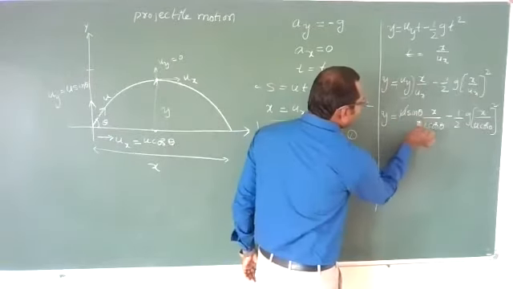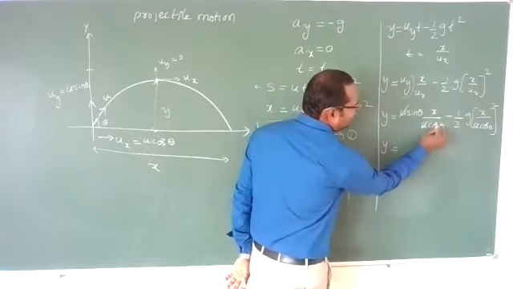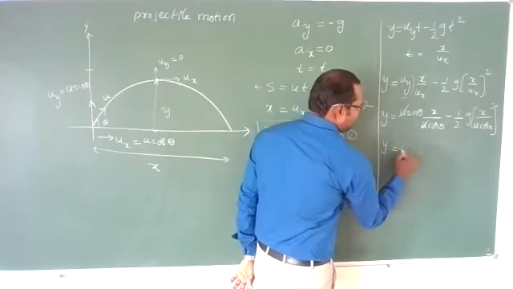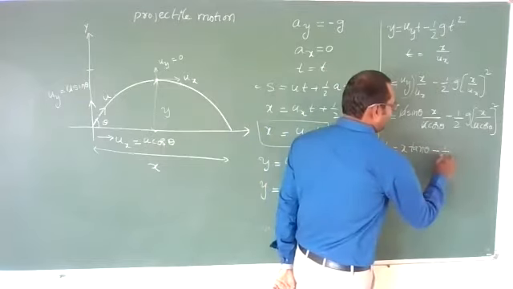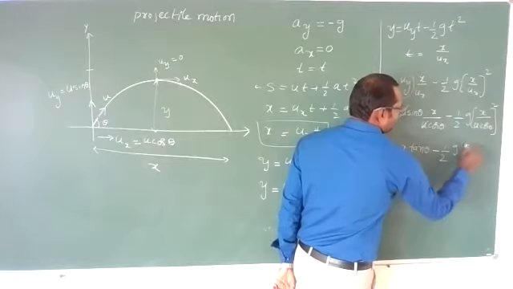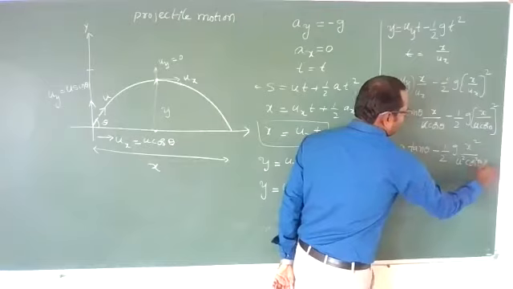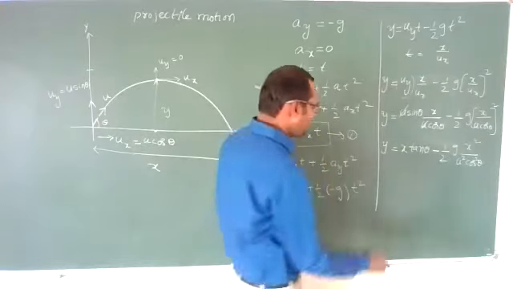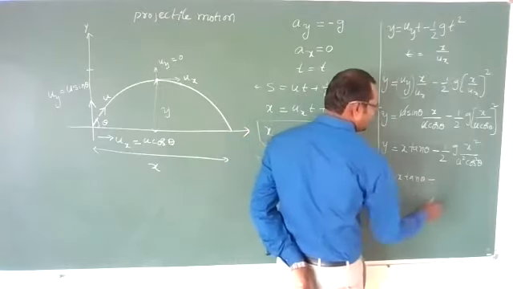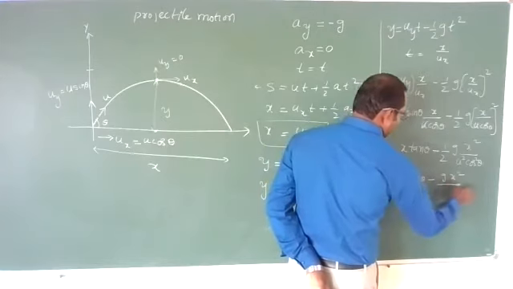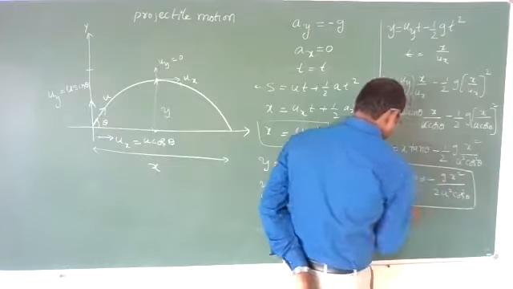Now see, u cancels. You will get y is equal to, sin theta by cos theta is tan theta, so x into tan theta minus half g x square by u square cos square theta. That means we can write y is equal to x tan theta minus gx square upon 2u square cos square theta. This you need to prove.